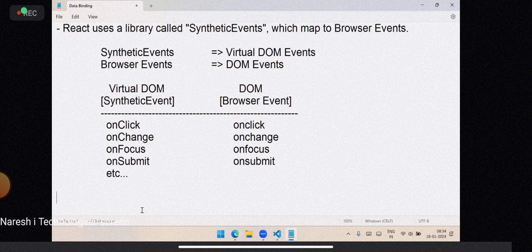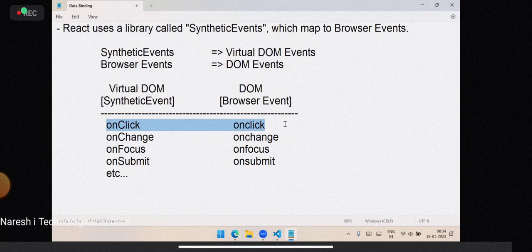If anyone asks you in an interview what the difference between these two is, this is a very common question, even for experienced people, because many times people know about the event but don't know that it is from a synthetic event library, because there is no necessity of knowing it.